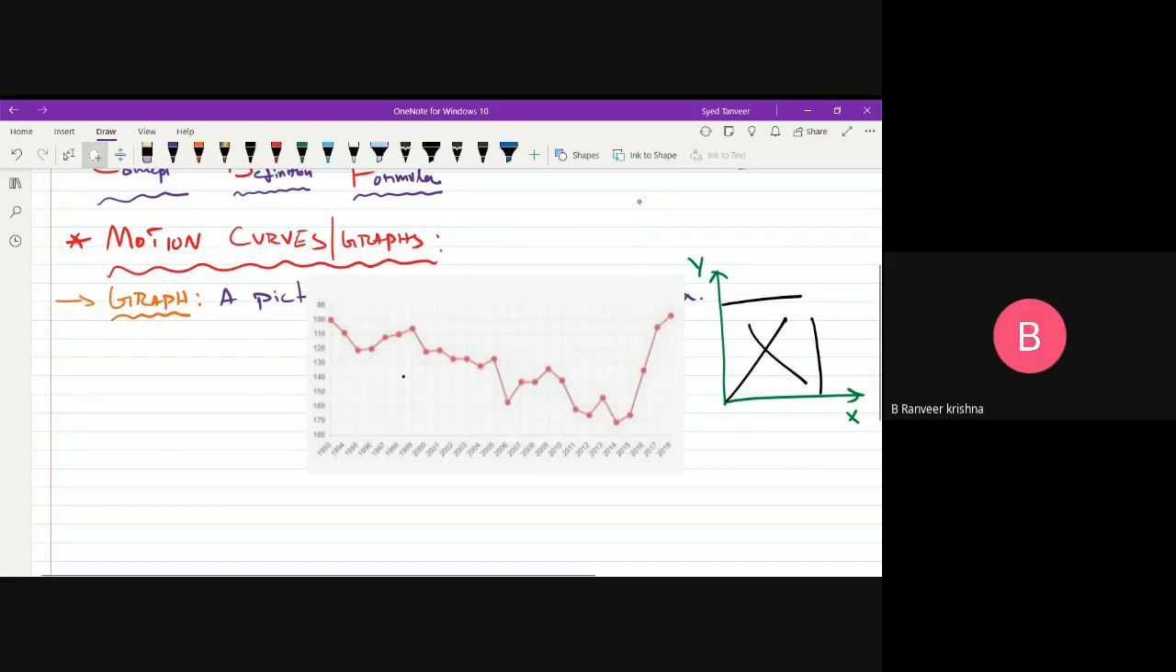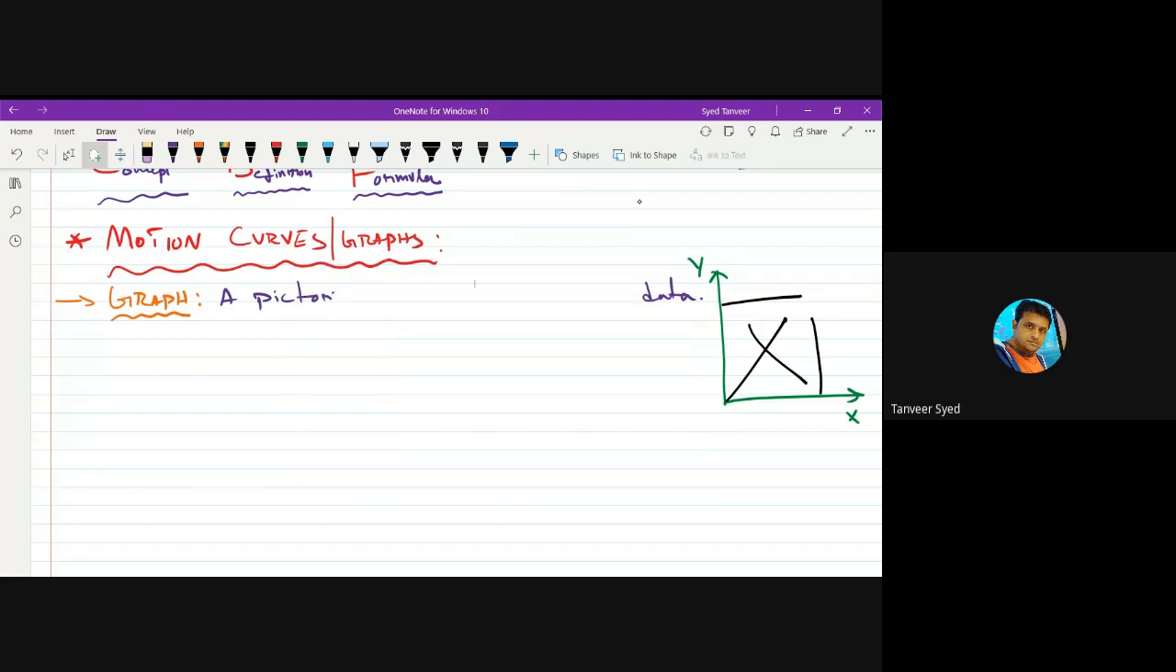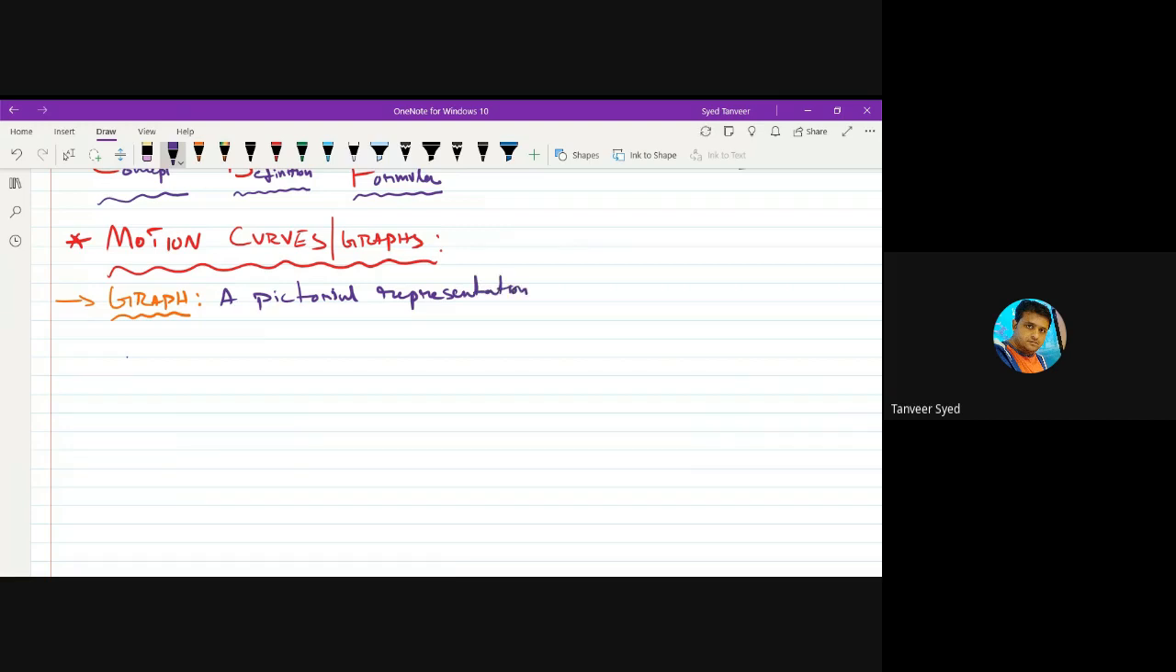Now, sir, can a graph also have a z-axis? You can have three-dimensional graphs also. Okay, so it is a pictorial representation of given data, right?